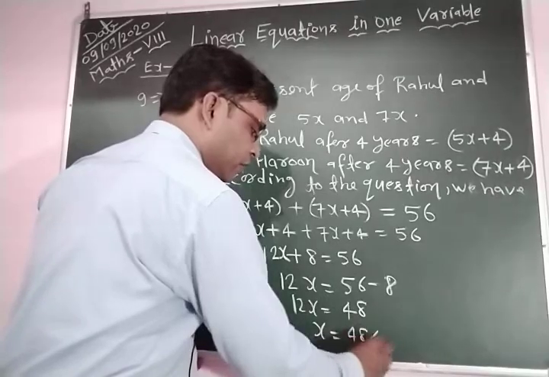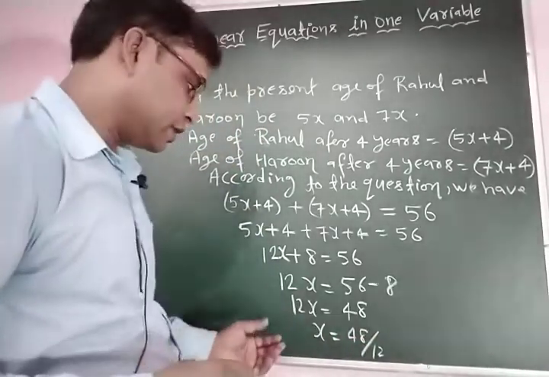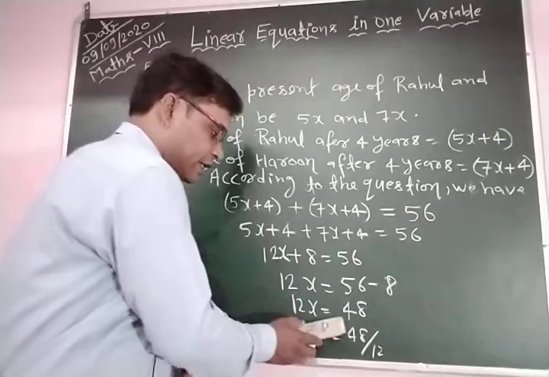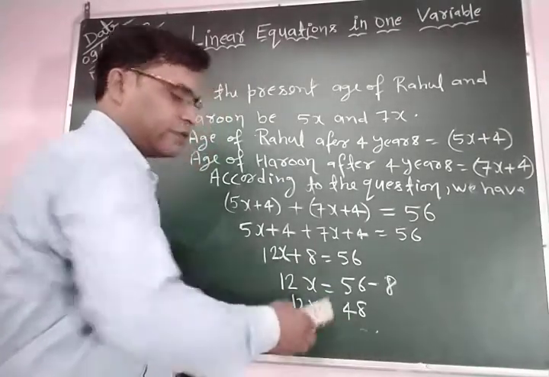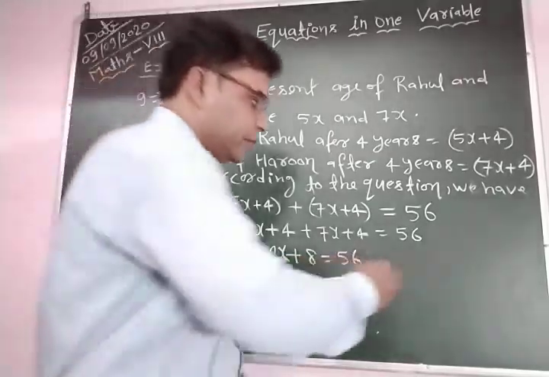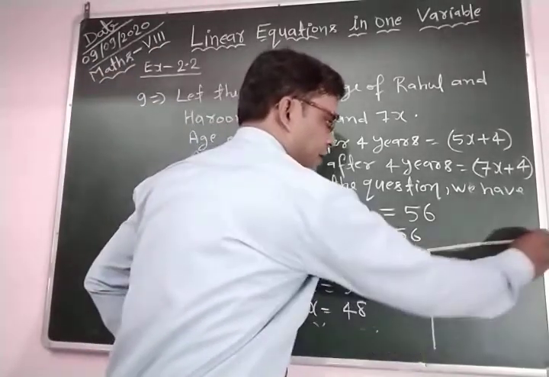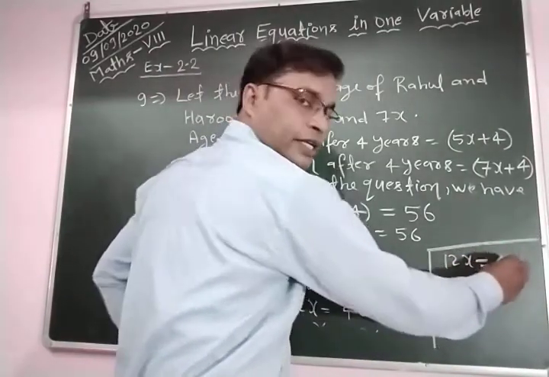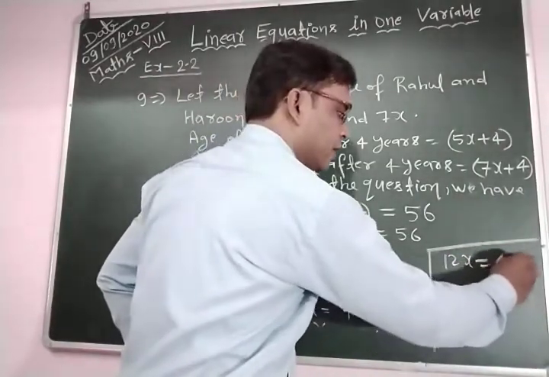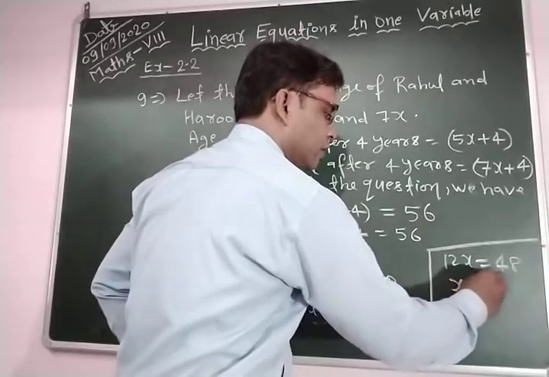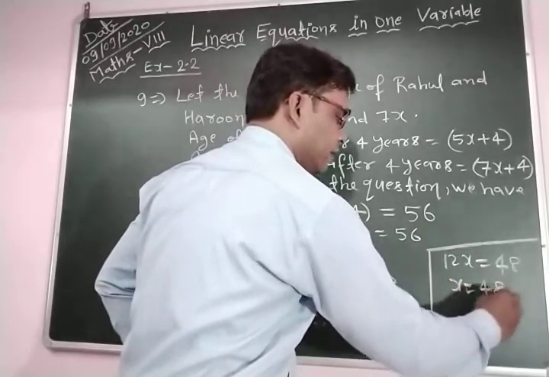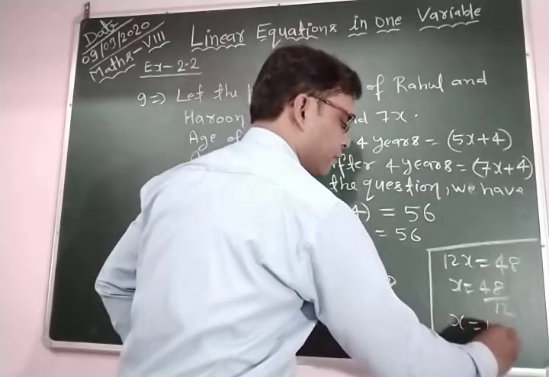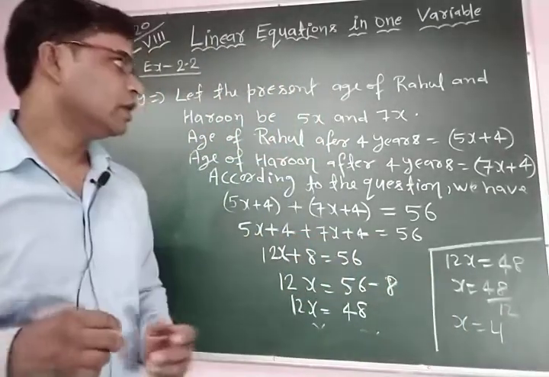Transferring 12 to the right hand side, x is equal to 48 divided by 12. So x is equal to 4. The value of x is 4.